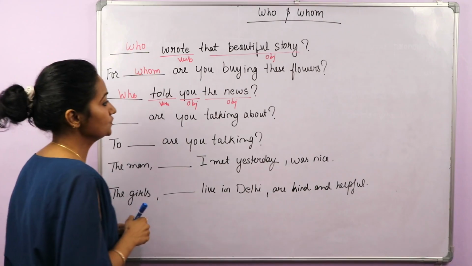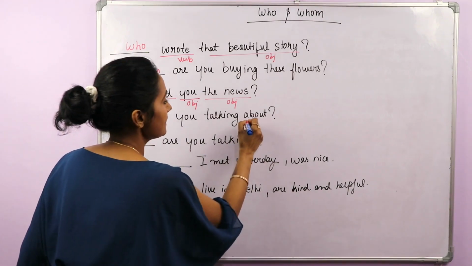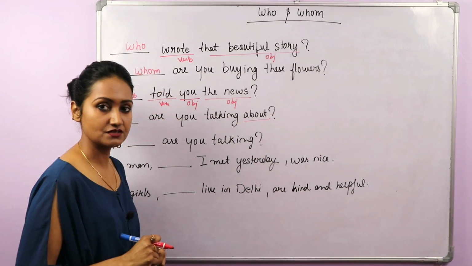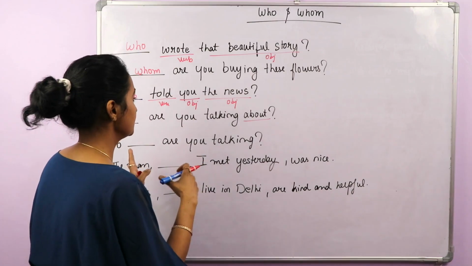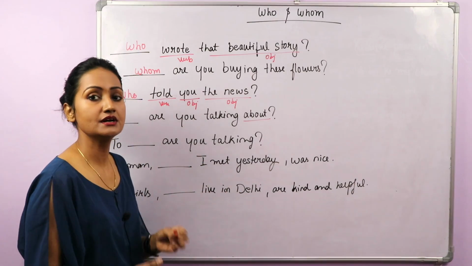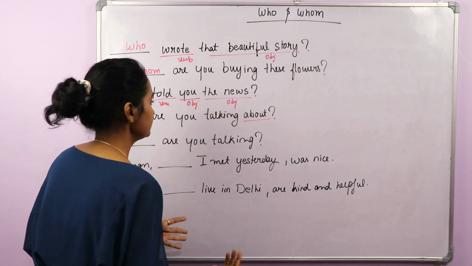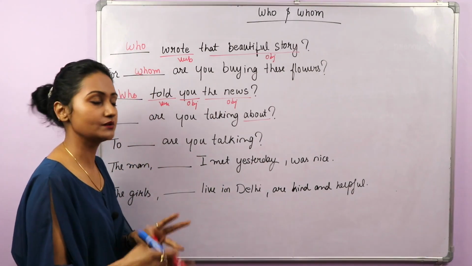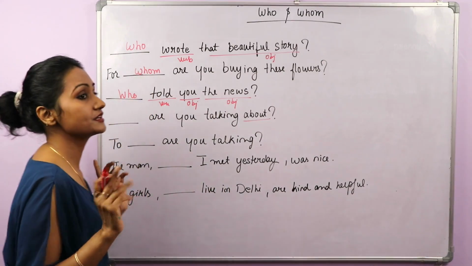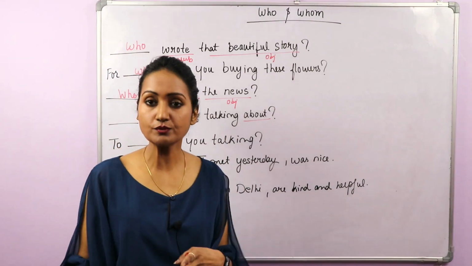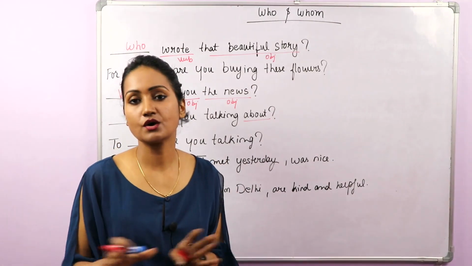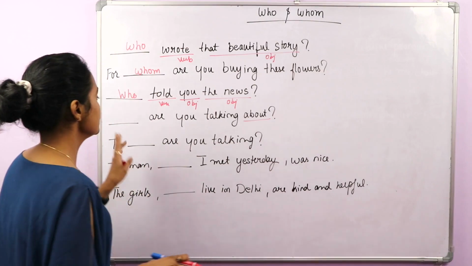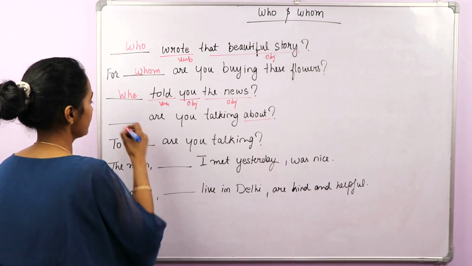Dash are you talking about? We have the preposition in the end. Okay, and you are talking about someone, not something, because we use who and whom when we talk about people, not about things. Okay, so who are you talking about?